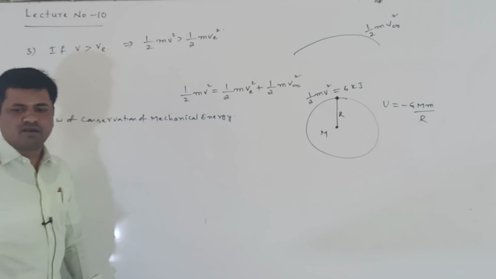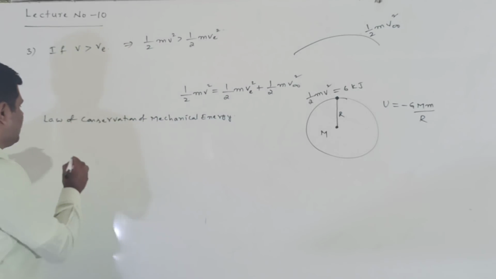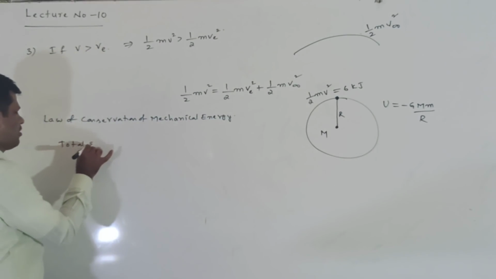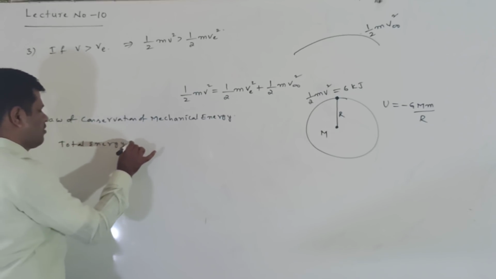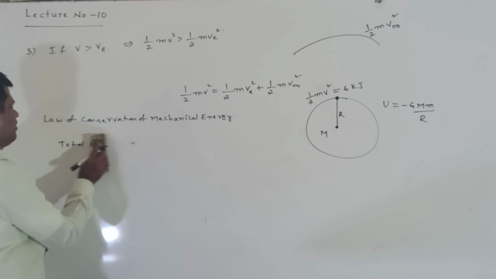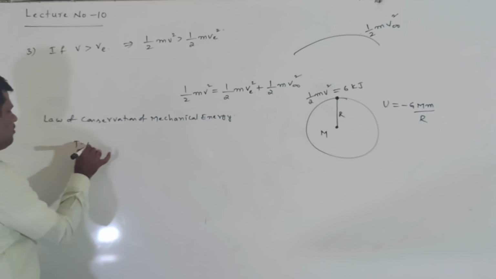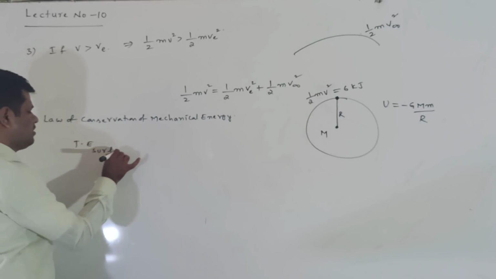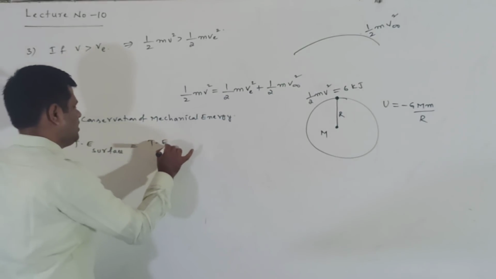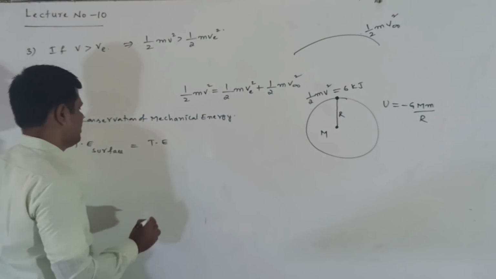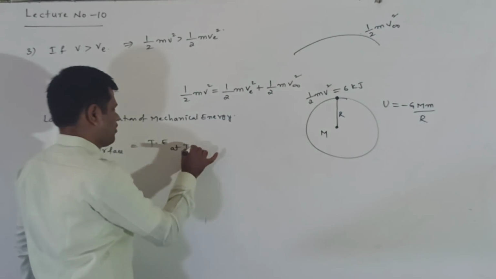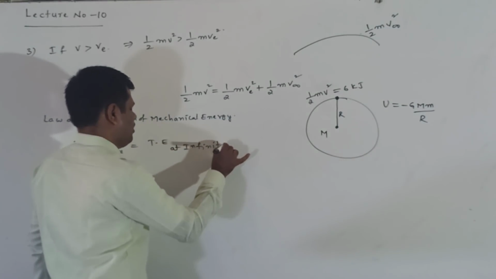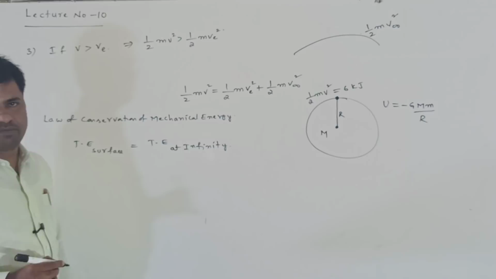From the law of conservation of mechanical energy, total energy on the surface is equal to total energy at infinity. Infinity means it enters into the interstellar space.